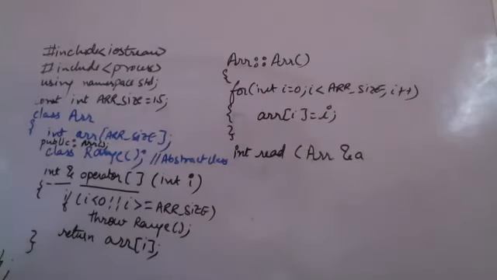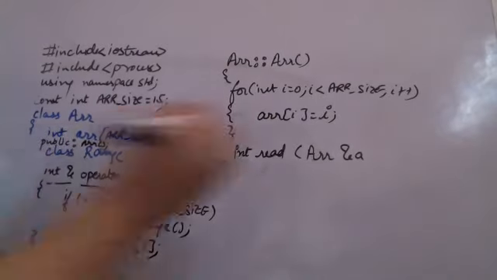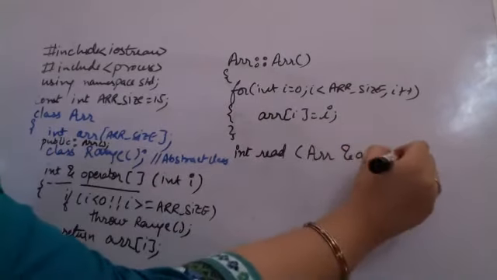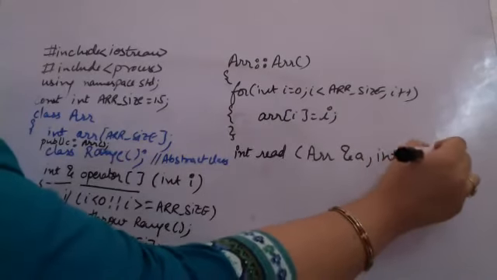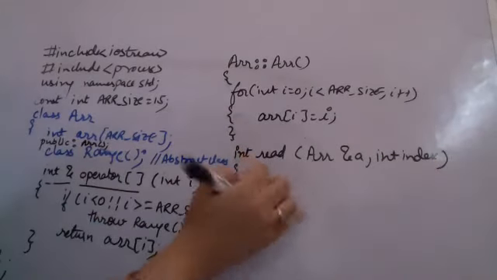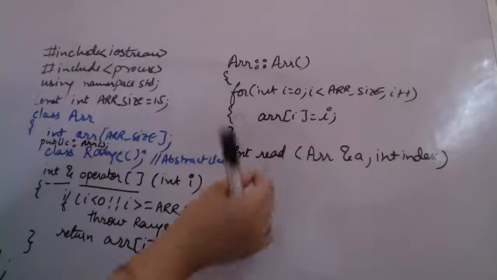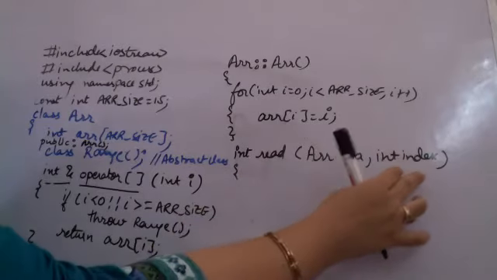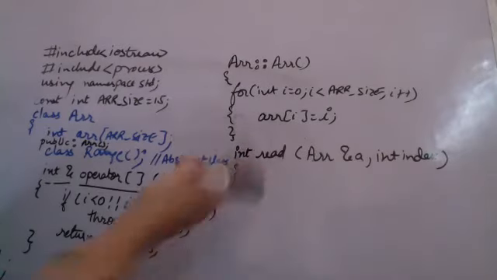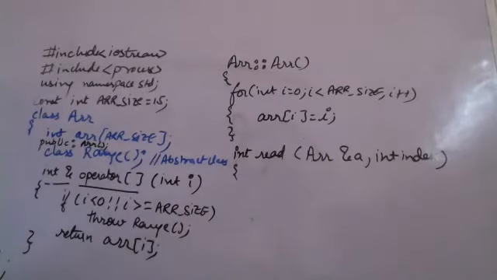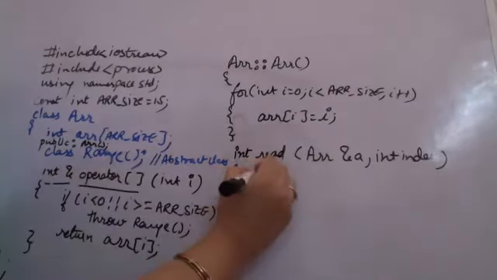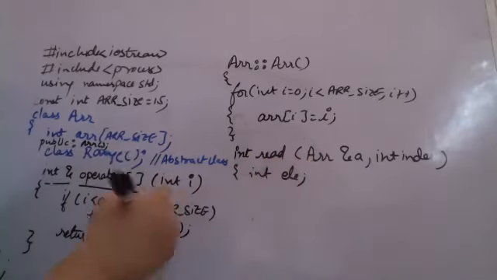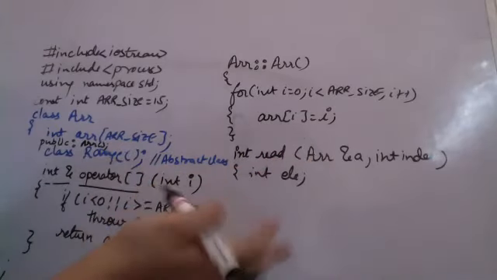I'm creating an object reference for the class object, and I'm creating an index to check whether my array index is within the bounds or not. So if I want to read any single element from the array, then which index to read would be sent back if no exception is thrown. Otherwise some exception will be thrown.